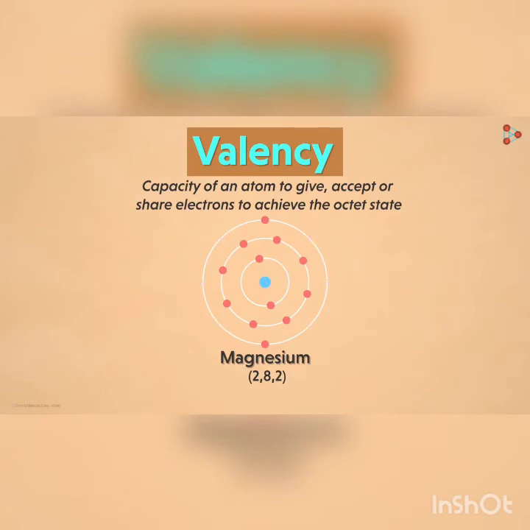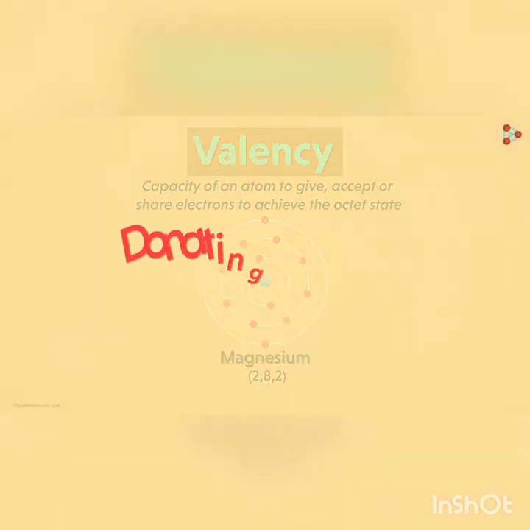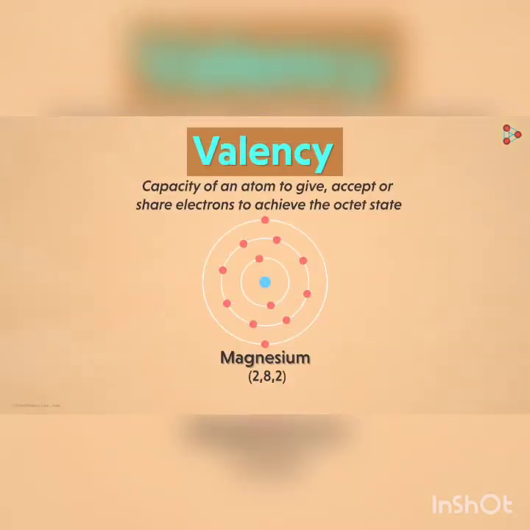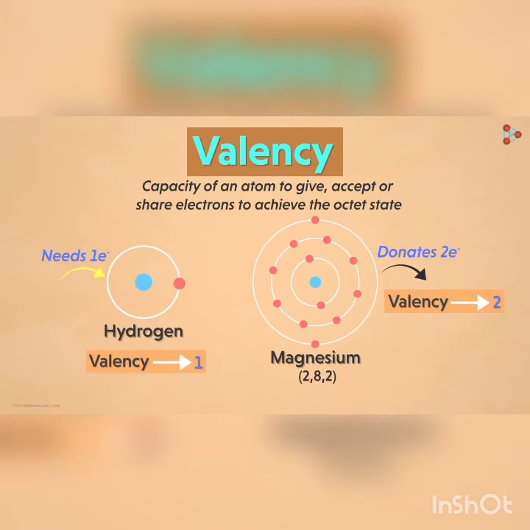Then how will magnesium complete its octet? This is why the donating of electrons comes into the picture. That is, managing the gain of 6 electrons is very difficult. So can we think of giving or donating 2 electrons from the outermost shell? Yes. So here, to complete its octet, magnesium can donate 2 electrons from its outermost shell. So its valency is 2. That means it's not only about how many electrons can be taken by the atom, but also how many electrons can be given by the atom. In this way, we calculate the valency of different elements.